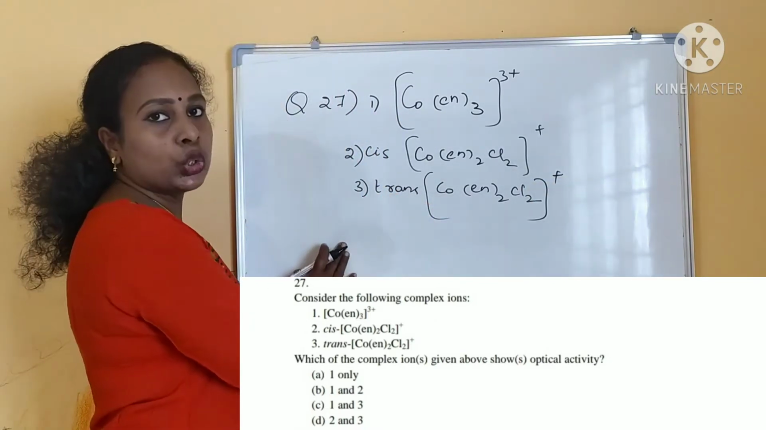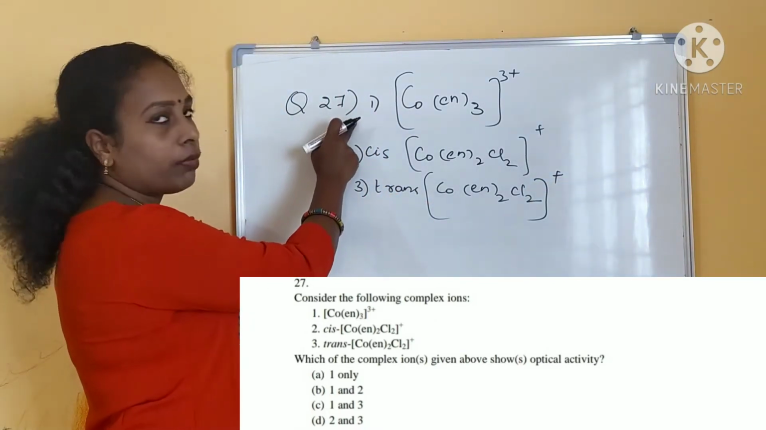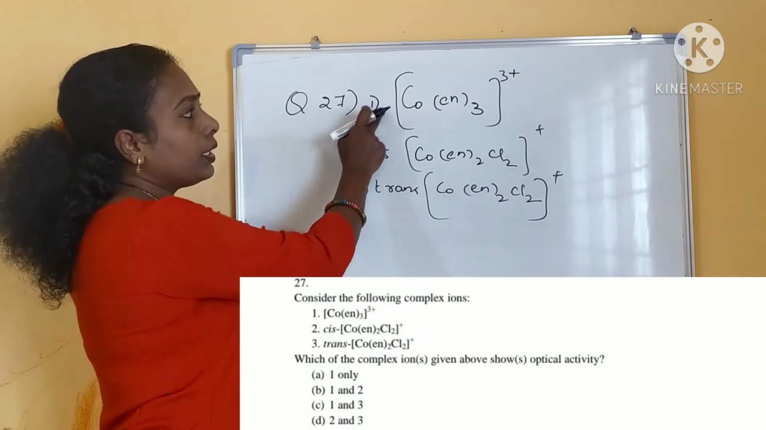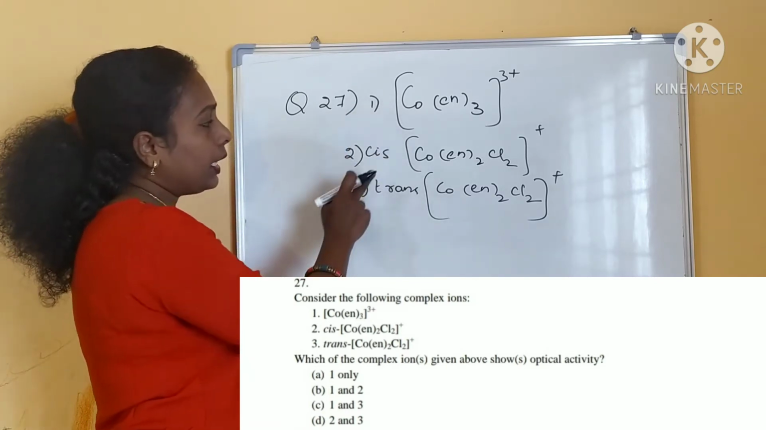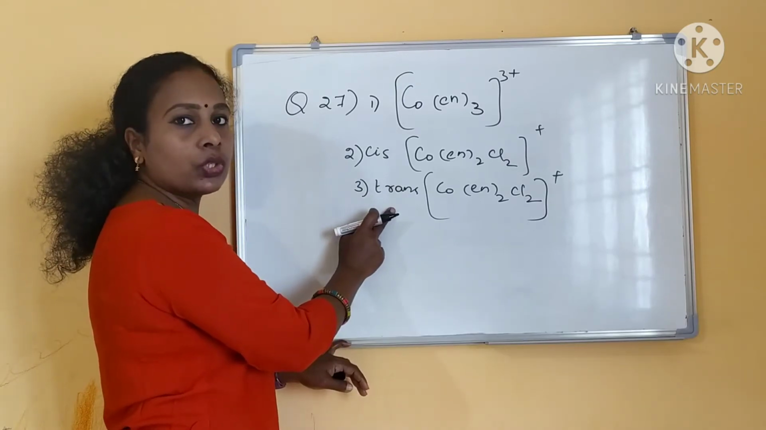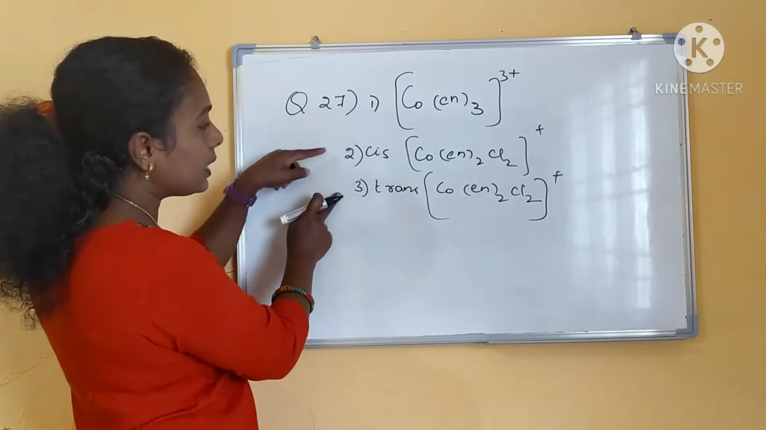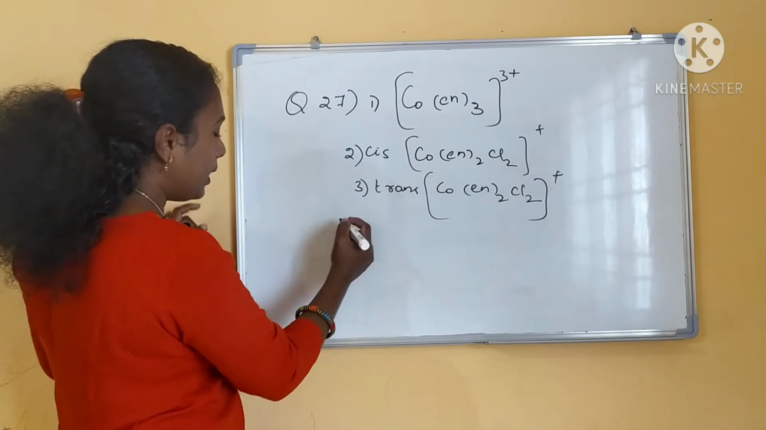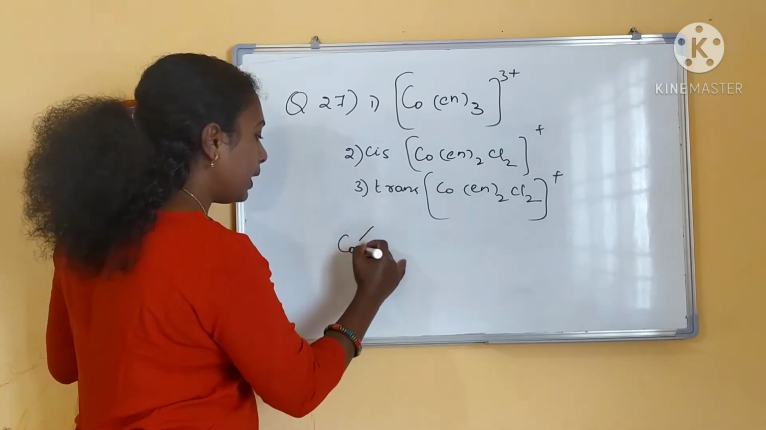Which one will show the optical activity? Which all are the complexes will show the optical activity? This one will show the optical activity, right? And cis isomer will show the optical activity. Trans isomer will not show the optical activity. Just now we have seen these two complexes, right? Cis and trans isomer.